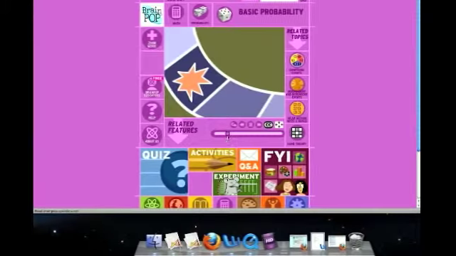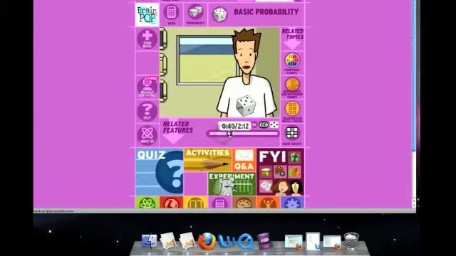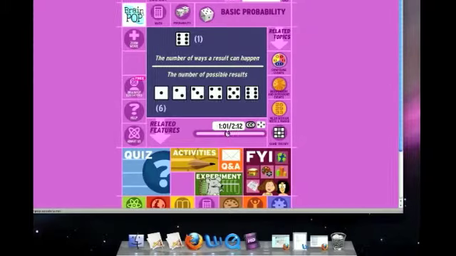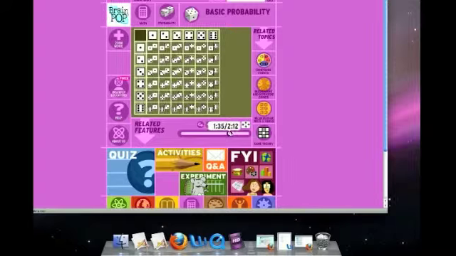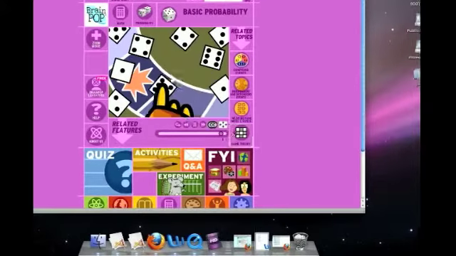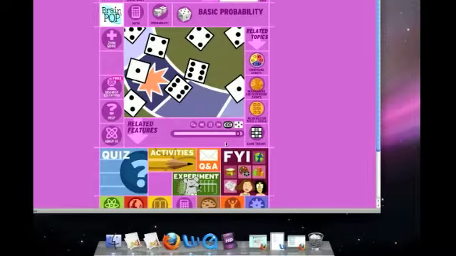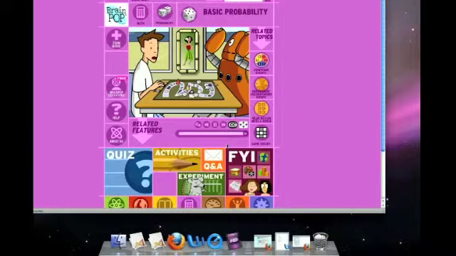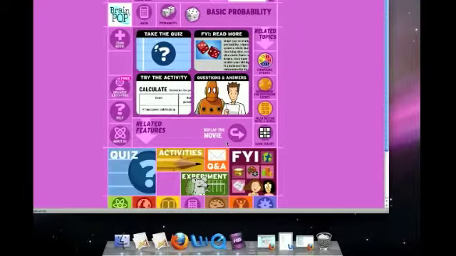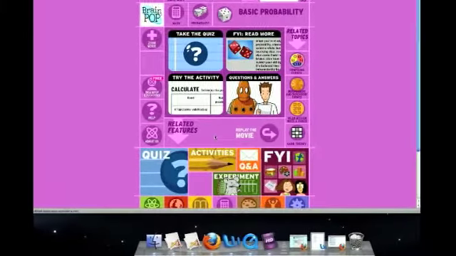Basic definitions, and then as you can see, if we fast forward in the video, they also provide both visual and verbal representations of what the students are learning. So as a teacher or a student, you could pause these videos and write down definitions and examples. And at the end of the video, they usually end it with a joke, something fun, and then it will give you the option of playing a game or starting a quiz. So you would direct your students as to what you wanted them to do.